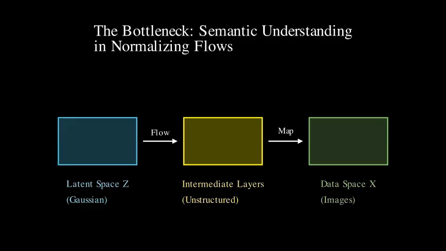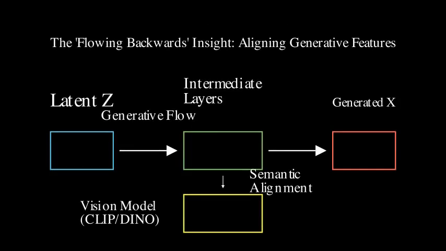While they can generate realistic-looking images, the intermediate features within the flow don't necessarily correspond to identifiable object parts or high-level concepts. This lack of semantic alignment impacts the quality of the generated samples and limits their utility for downstream tasks. The core insight of this paper is that we can leverage the invertibility of NFs to enforce semantic consistency during the generative process. The authors propose reverse representation alignment.